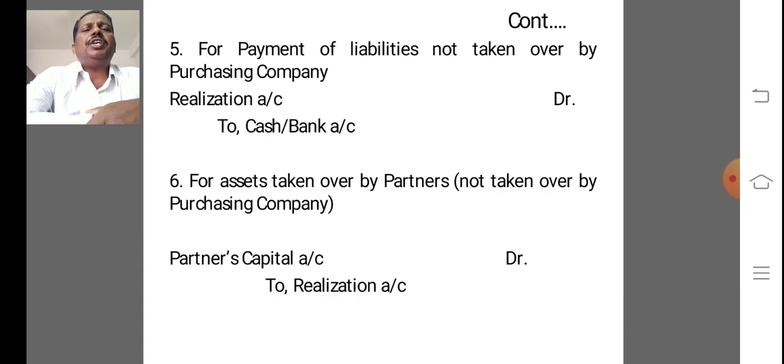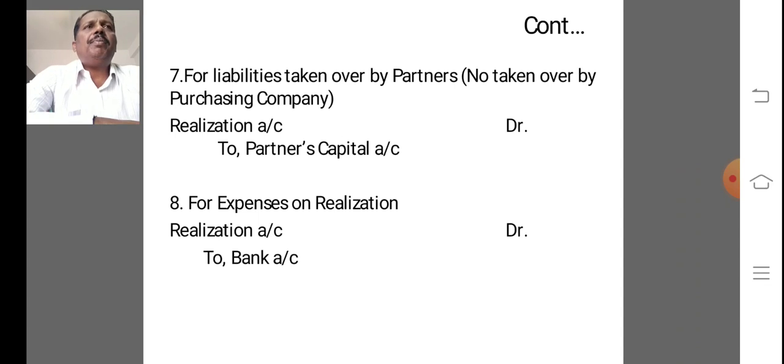The sixth entry is for assets taken over by the partners which are not taken over by the purchasing company. So at that time, debit the partner's capital account to realization account.